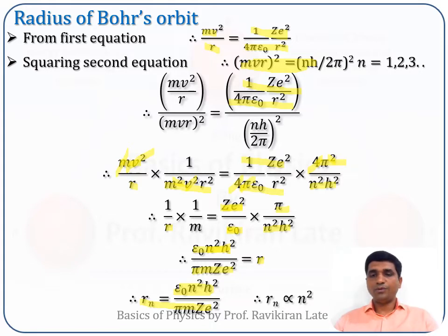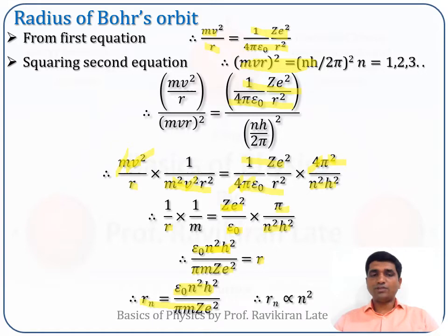I'll recommend that if you are preparing for competitive exams, it will be better to remember this formula. You can simply read it in this fashion: Rn is equal to epsilon 0 n square h square upon pi m z e square. Epsilon 0 n square h square upon pi m z e square.